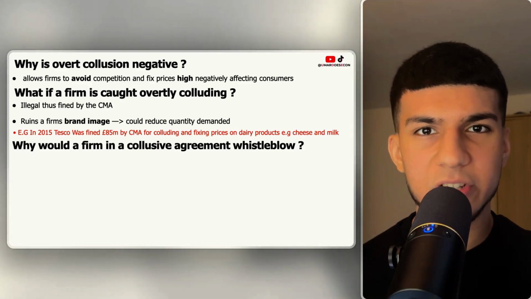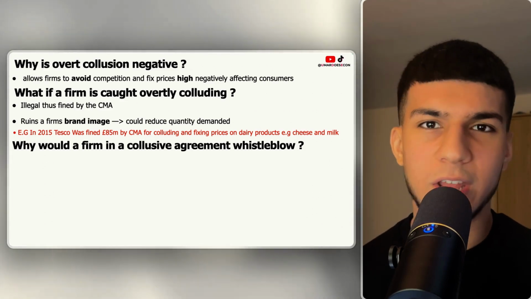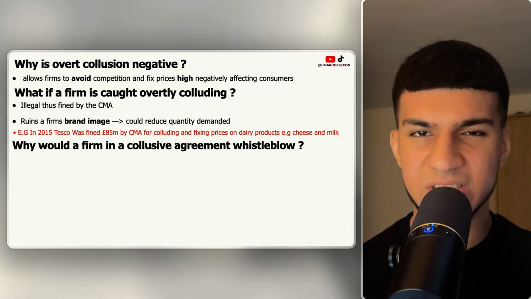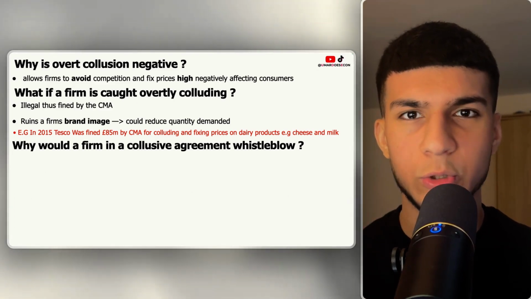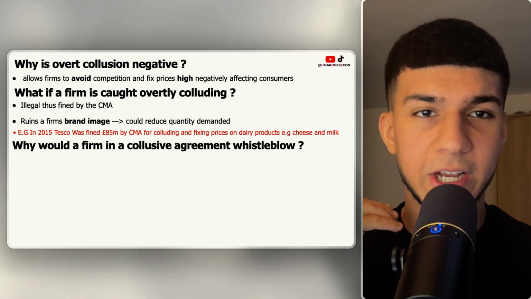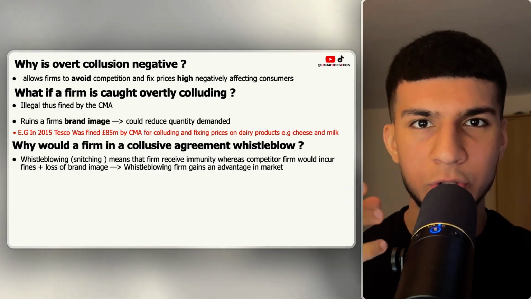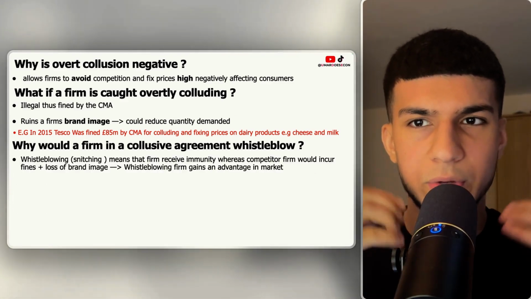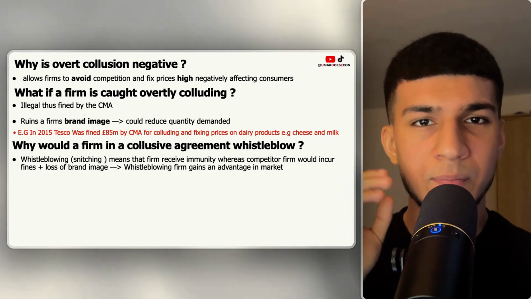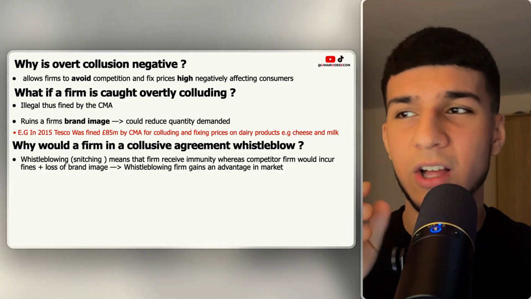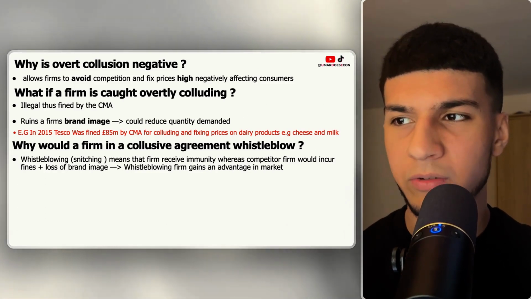Moving on, let's imagine you are a firm in a collusive agreement. And why would a firm in a collusive agreement whistleblow or snitch? So the reason why a firm may whistleblow in a collusive agreement is it can gain them a competitive advantage. And why is that? So the firm that snitches on that collusive agreement, the firm that comes forward first, would receive immunity, whereas the competitor firm in that collusive agreement would incur the massive fines from the CMA and a loss of brand image like we mentioned previously.